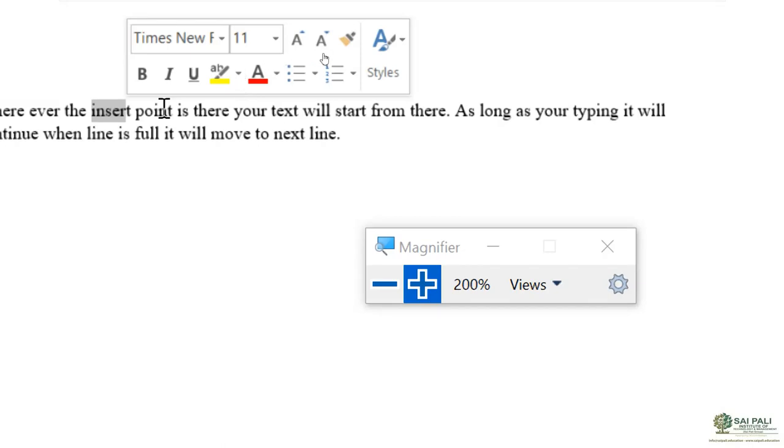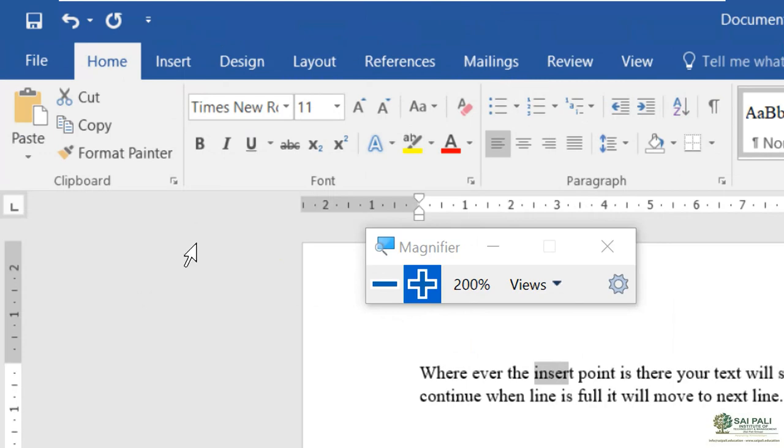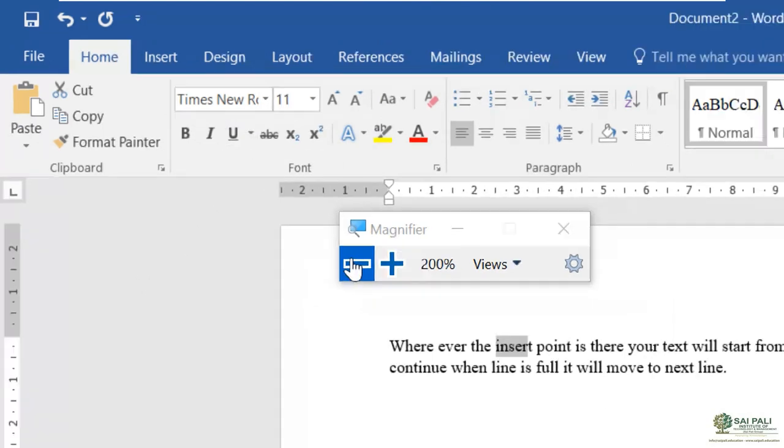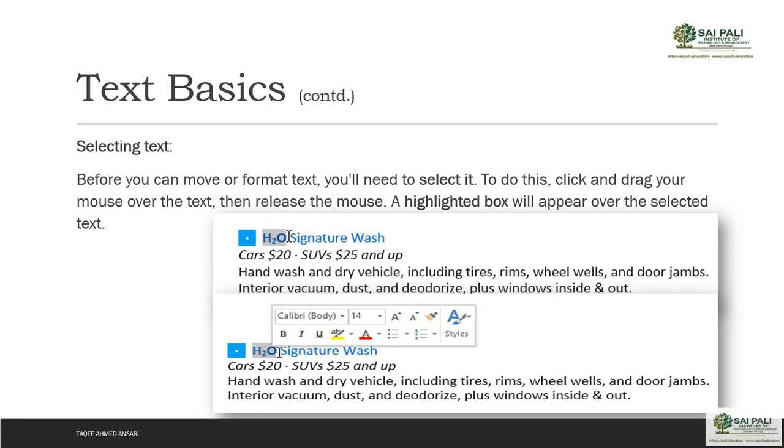You can have these different formatting commands. This is font formatting, and the same options are also available here in the font group. So when you select any word or any character or any line in your document, first you have to select, click and drag, and then it will select it, and when you select, a little dialog box for the formatting will appear.